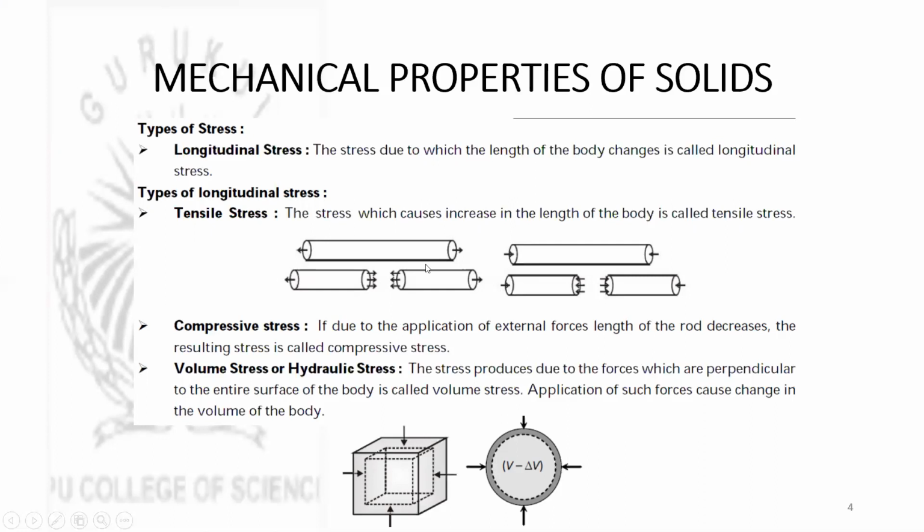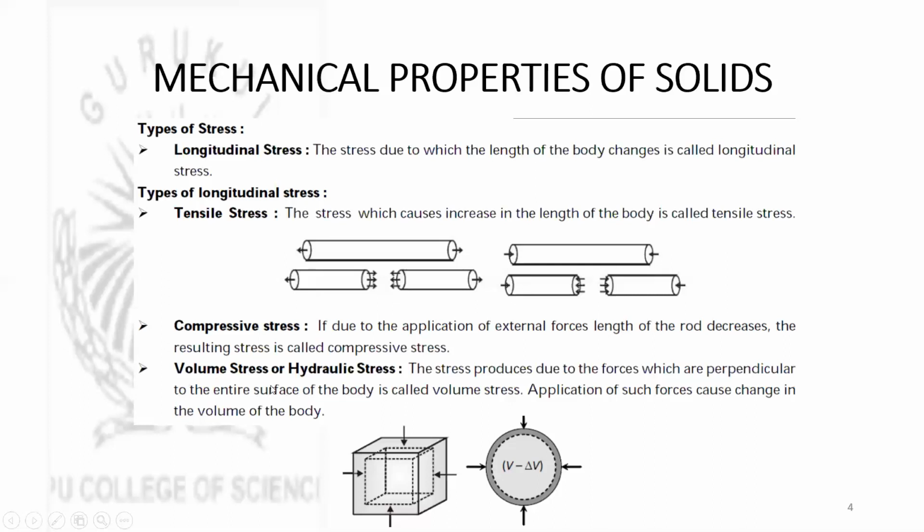This is a rod of some length. If the two ends of it are experiencing forces in the outward direction, perpendicular to its ends, then there will be an increase in the length of the rod. In that case, the stress developed will be tensile stress. Whereas if on the same rod the forces are acting inward as shown on the two ends, perpendicular to the ends, then the length of the body tends to decrease. Then the stress is called compressive stress.